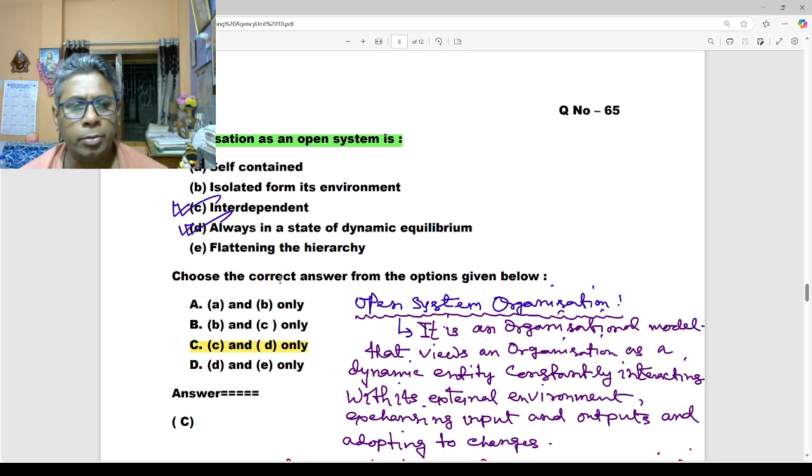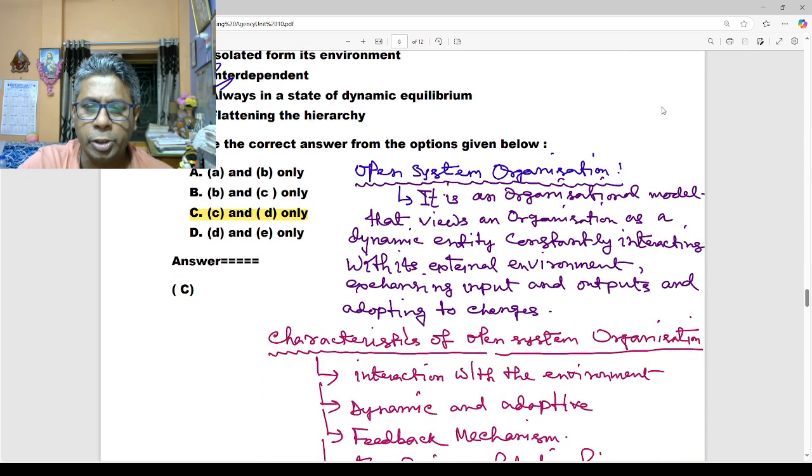Self-contained, isolated from the environment, interdependent, always in a state of dynamic equilibrium, and flattening the hierarchy. So statement C, interdependent, and statement D, always in a state of dynamic equilibrium, are the correct statements. So option C is right. What do you mean by an open system organization? It is an organizational model that views an organization as a dynamic entity, constantly interacting with its external environment, enhancing input and output and adapting to changes.